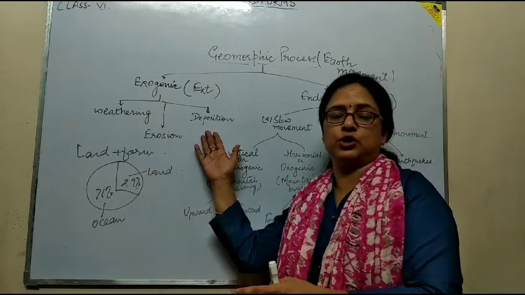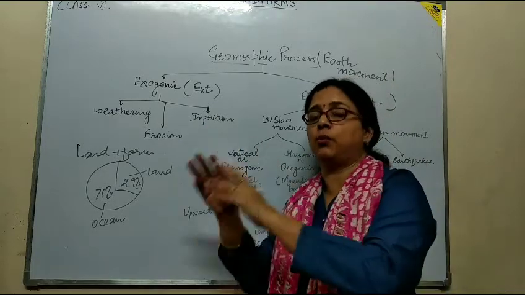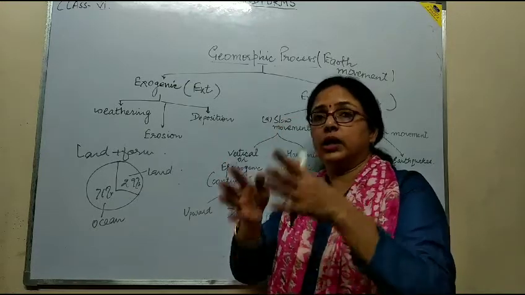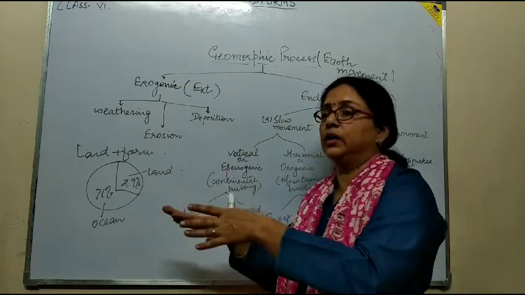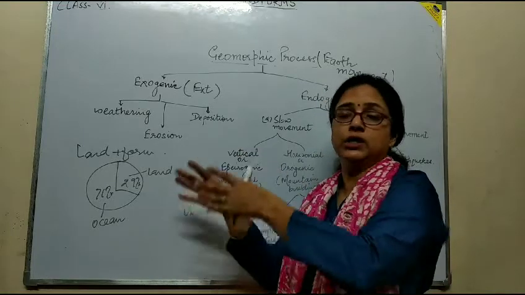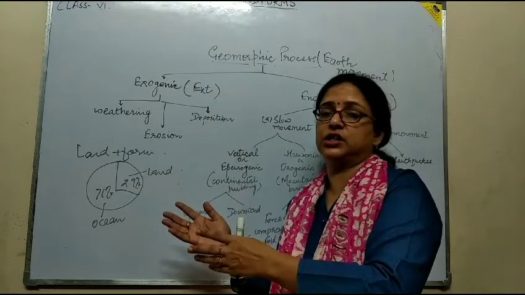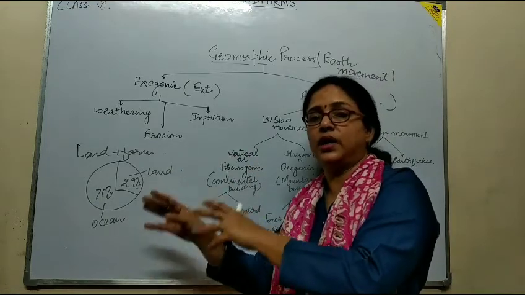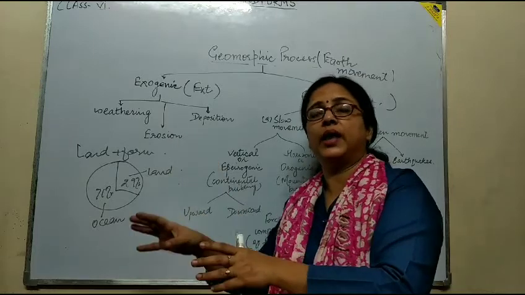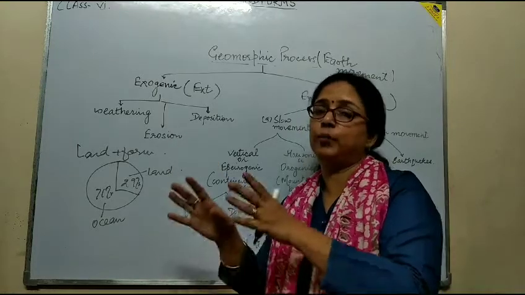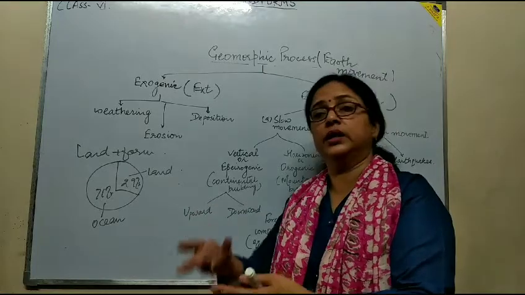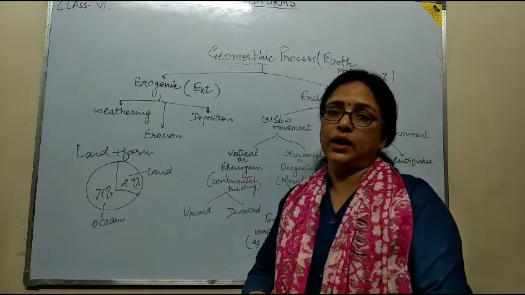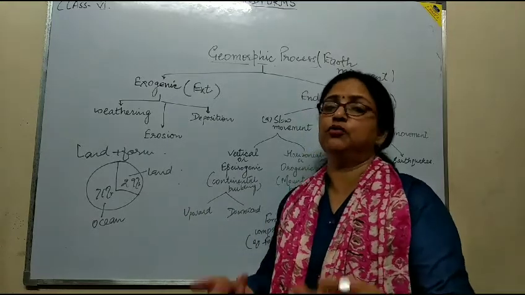Another one is deposition. Deposition means to deposit. The materials eroded by the various agents are deposited somewhere. That is called deposition, and by that deposition there is a formation of landforms in the form of mountain, plateau, plain, valley, gorge, bay, gulf, and many more.